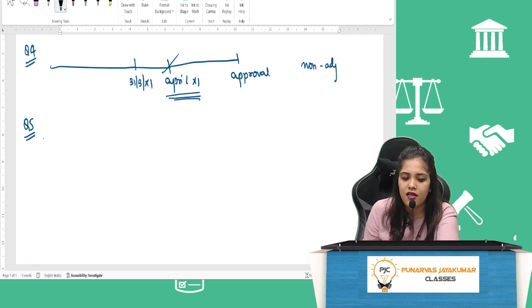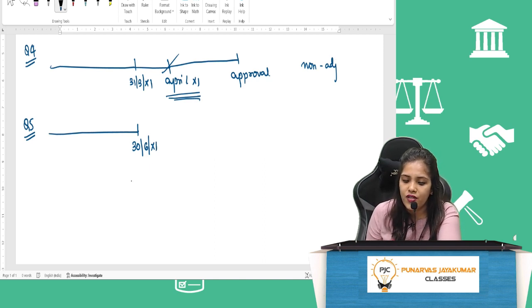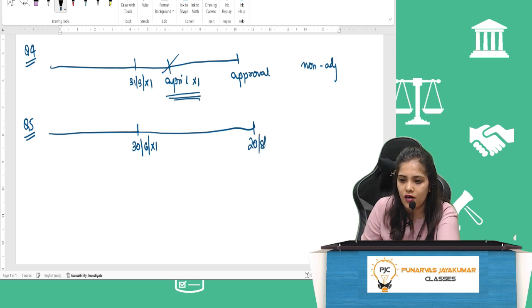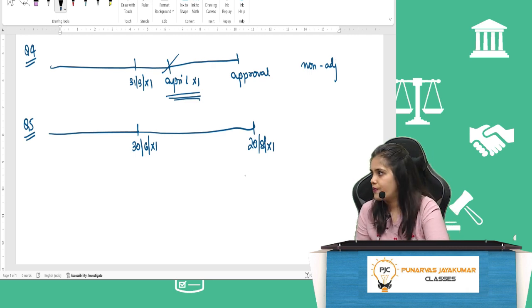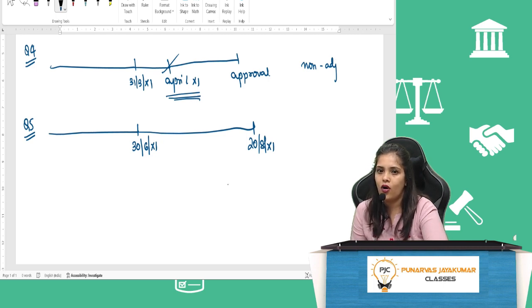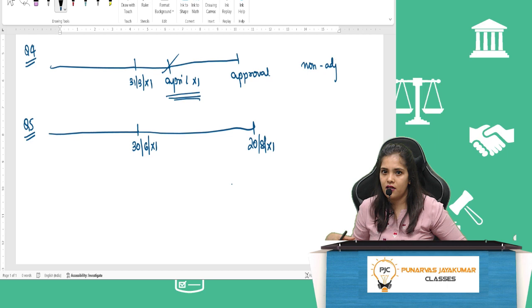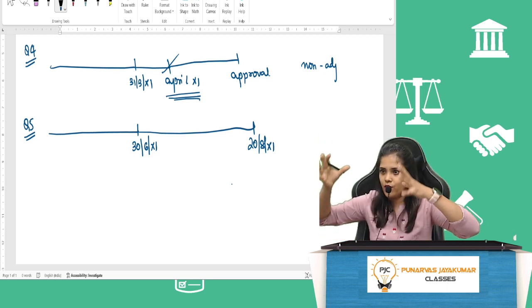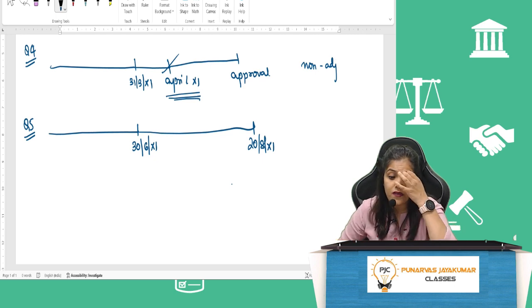A limited company closed its accounting year on 30th June X1. So year ends on 30th June X1. The accounts for that period were considered and approved by the board of directors on 20th August X1. So approval happened on 20th August X1. The company was engaged in laying pipeline for an oil company deep beneath the earth. You understand what is laying of pipeline for an oil company? Under the sea, there is a lot of oil. They have to put the oil rig. All that, okay?